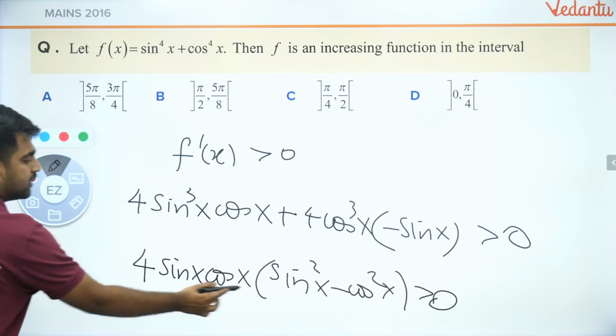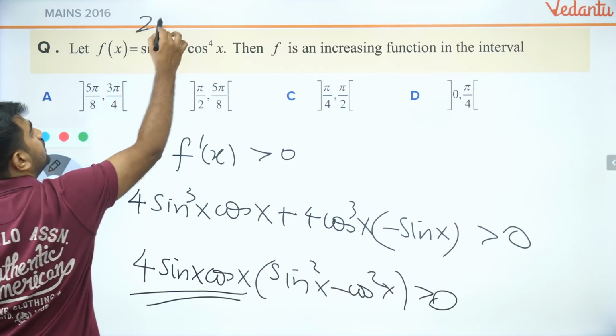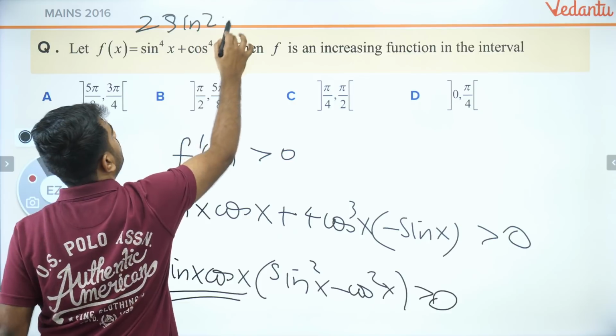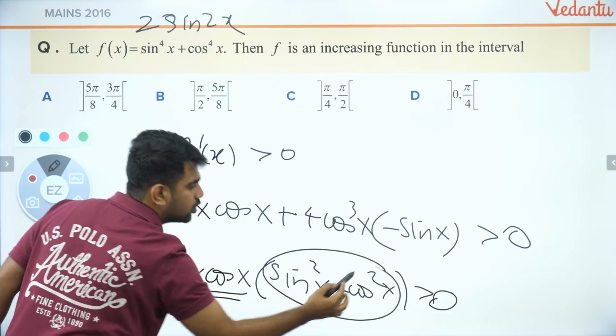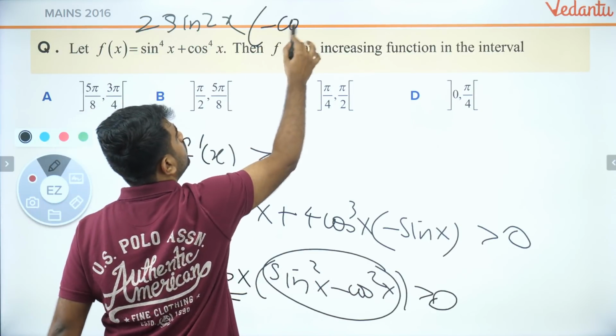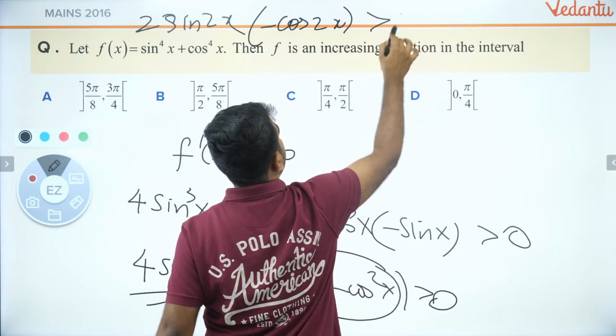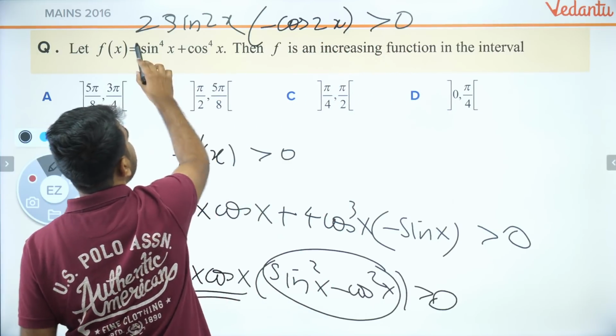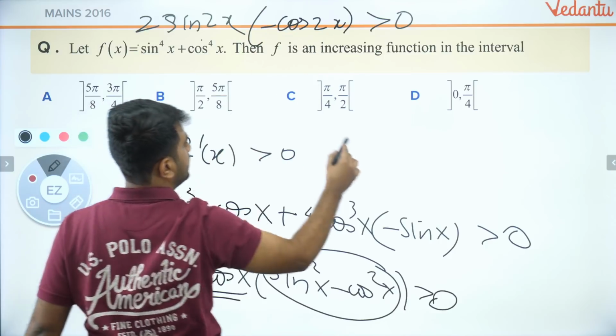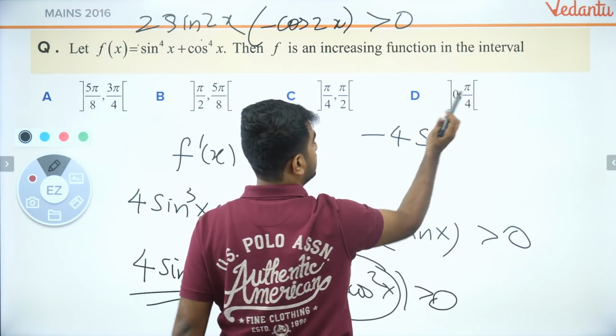So what will I get? This is nothing but 2 sine 2x. And this is what? Minus cos 2x. Minus cos 2x is greater than 0. So what do I have? Minus 2 sine 2x cos 2x. So it will be minus 4 sine 4x.